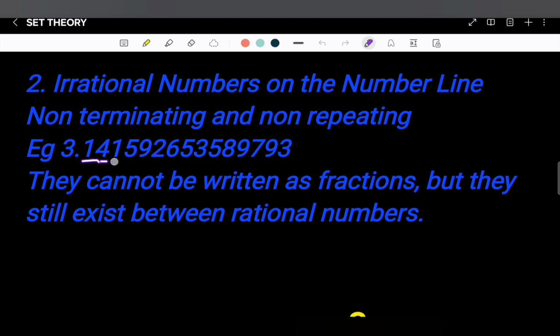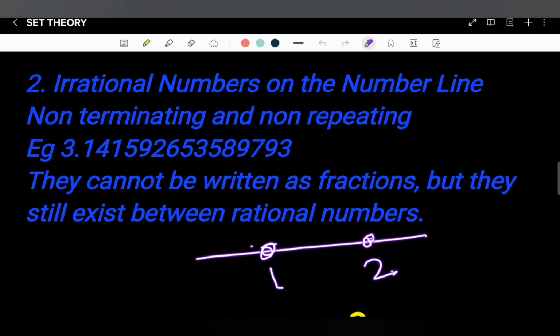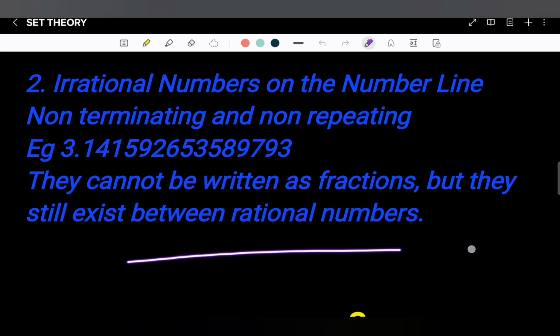Look here, this is 1415926535. There is no particular repetition in this sequence. They can't be written as a fraction, but they still exist between the numbers. And which numbers? Between the rational numbers. Rational numbers are represented at particular points on the number line, and the irrational numbers are in between the rational numbers. You may be familiar with the concept that a number line is always left with small holes after we plot all the rational numbers, and these holes are filled by irrational numbers.